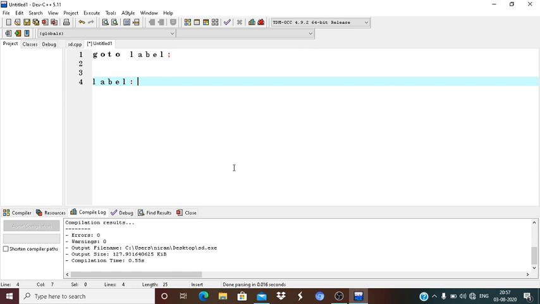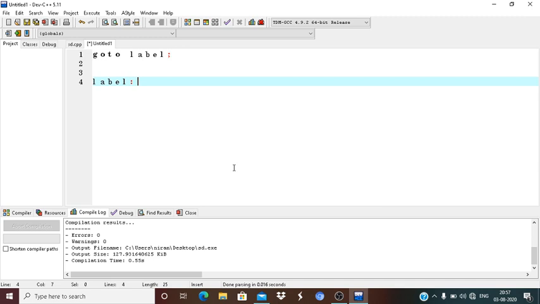Where is goto used? Suppose you want to skip a statement, for skipping purposes, you use this goto statement. But there are some restrictions to using this goto statement.